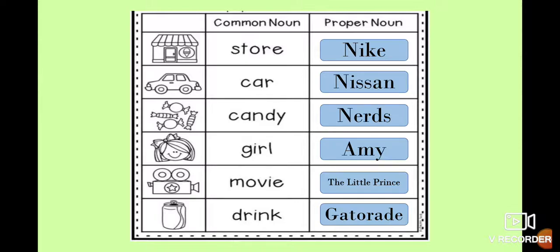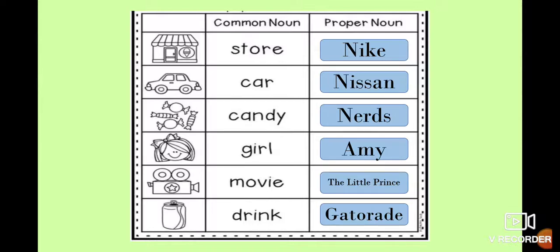Yes? Okay, so let's review the rules of capitalization. Rule number 1, first word in a sentence. Rule number 2, the word I. Rule number 3, names of days and months. Rule number 4, first word in a line of poetry. Rule number 5, holidays and special days.